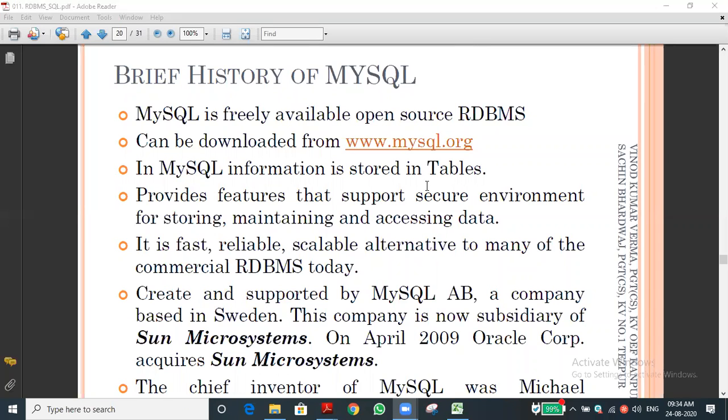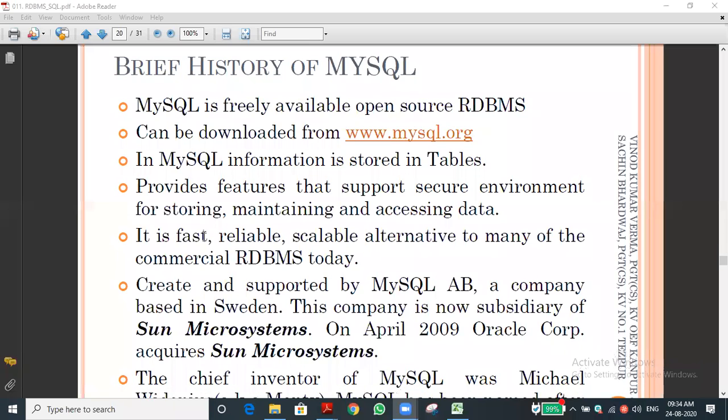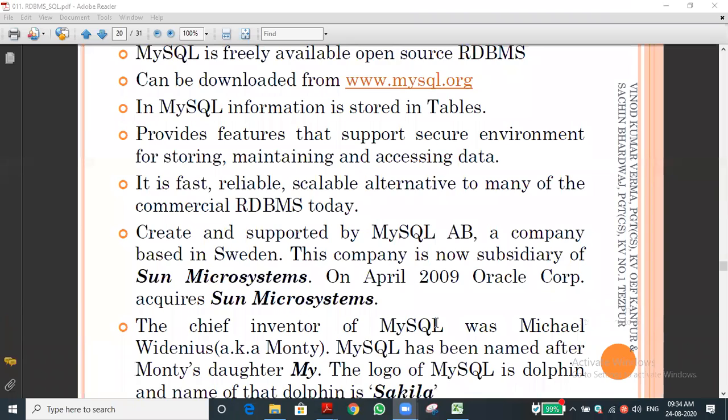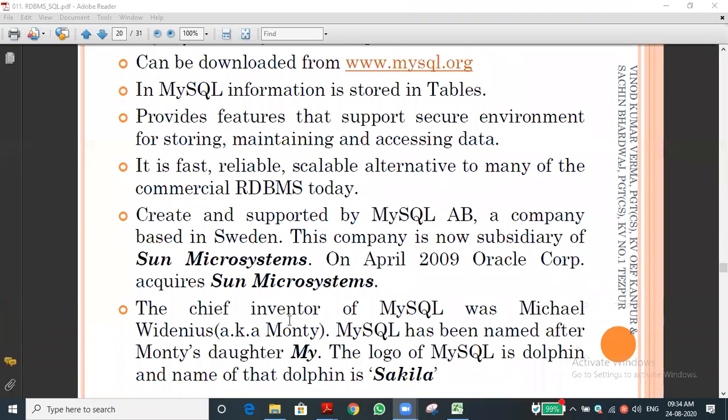This is one of the fast, reliable and scalable alternatives to many of the commercial DBMS today, so we can use it for whatever we need. It provides all the support. Who invented it? The chief inventor of MySQL was Michael Widenius. They call him Monty.